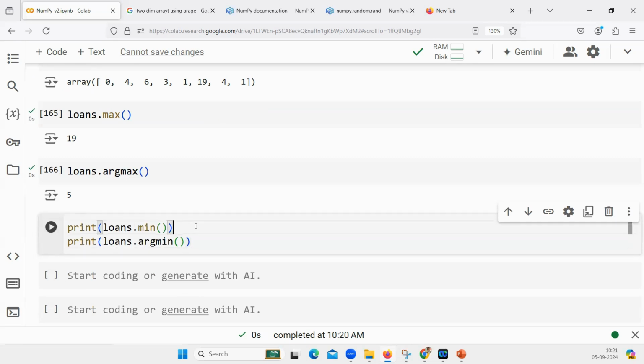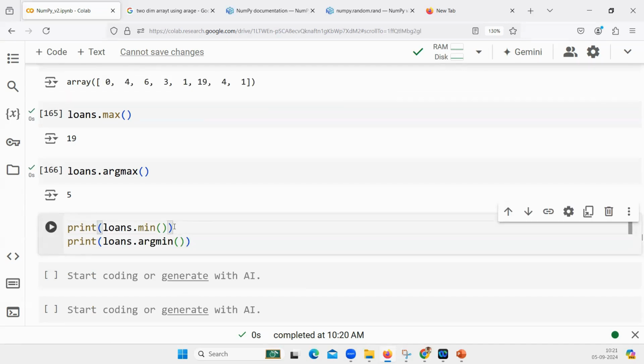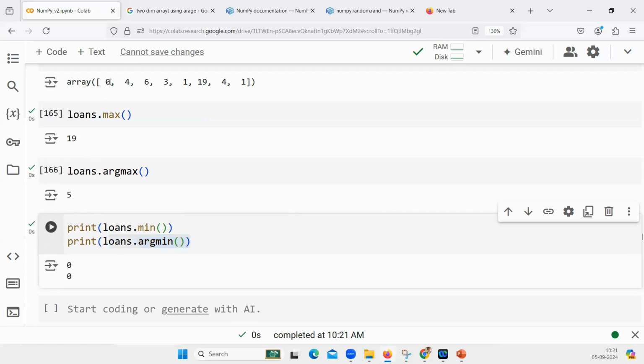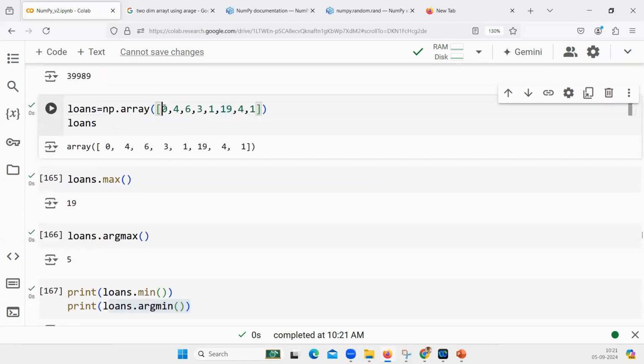0. Minimum balance from the 0. Number of loans, it will go to this array, whichever number is the minimum number of loans is 0. Now if I say loans argmin, index of the minimum. So for this, what will be the output? It will be 0, because the first one is minimum as well as that is the location of the first one. But by chance, this happens to be this way.